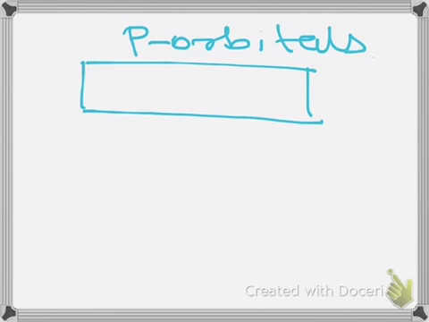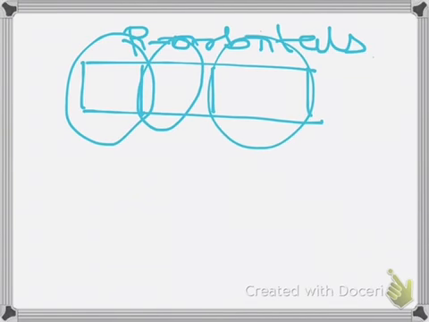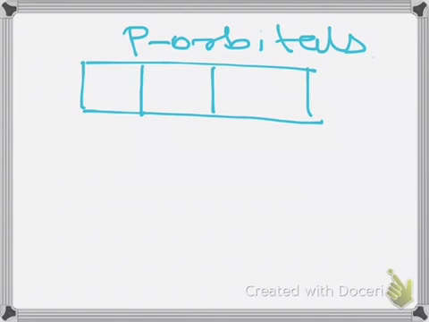So basically the p subshell has three orbitals, which I just circled, and each orbital has the capacity to occupy 2 electrons.